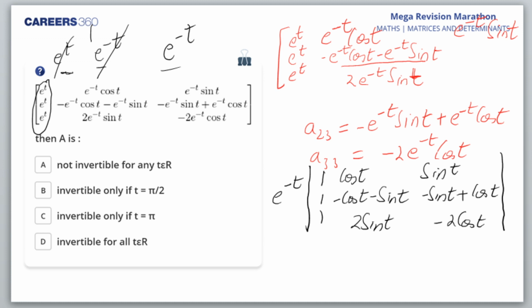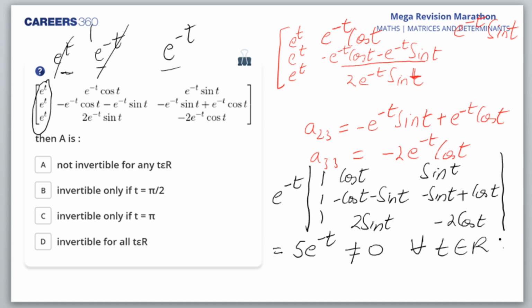No, we don't get 5. Yes, you're right only, we get 5. Okay, you're talking about the determinant. Yes, you're right. On solving the determinant, you would be surprised, we'll get 5. So this is equal to 5 e raised to power minus t. And this cannot be 0 for any values of t belonging to real numbers. That's right. Thank you, Ayush. On solving the determinant, we get the value as 5.